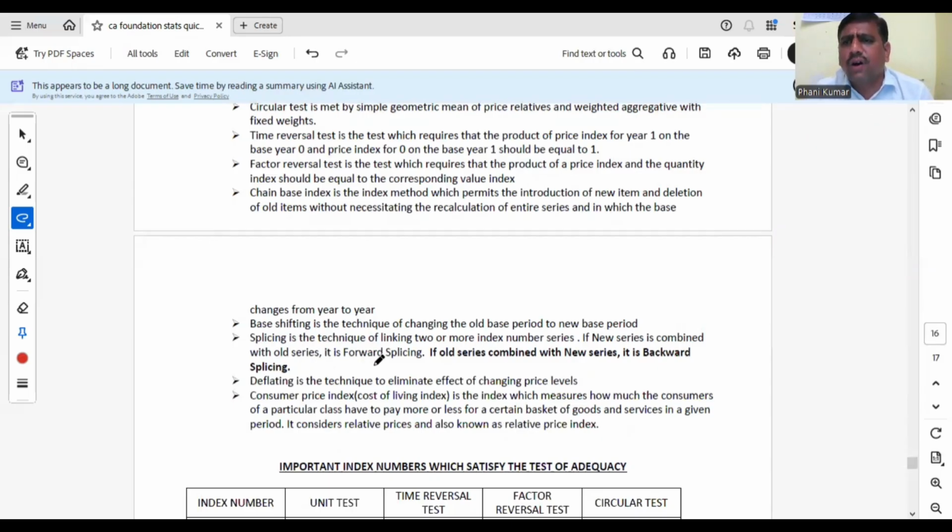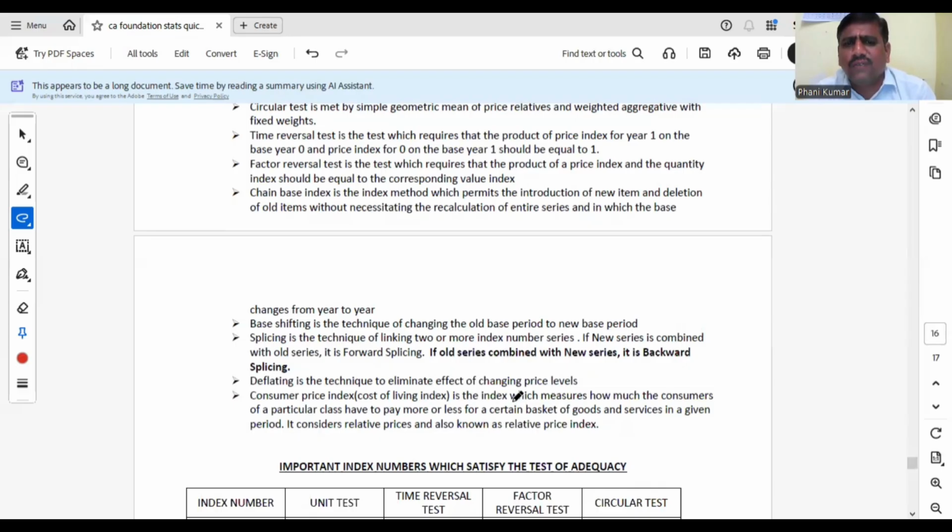But mostly we will use backward splicing where old series of index number is combined with new series, old base is converted to new base, old to new, backward, new to old, forward. Always we will use backward splicing only.